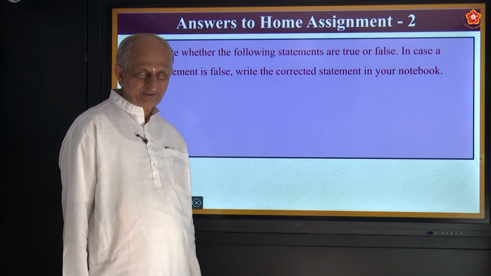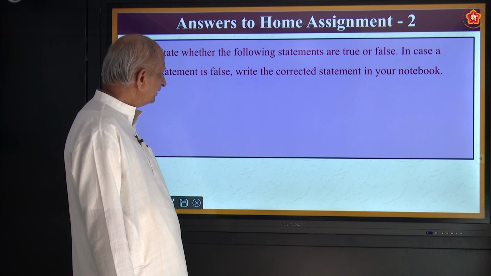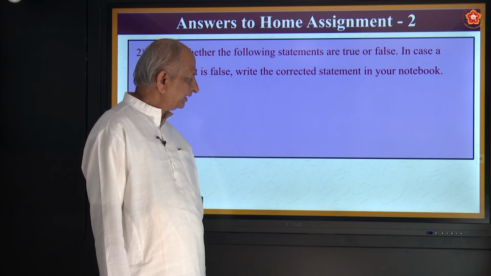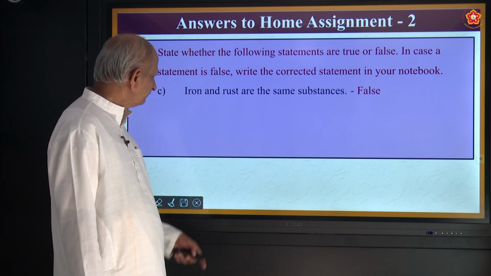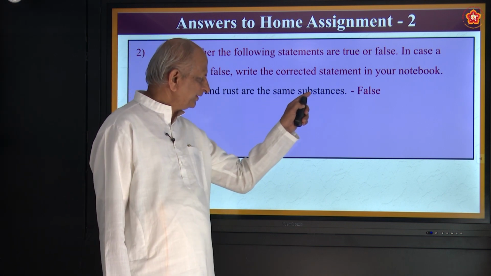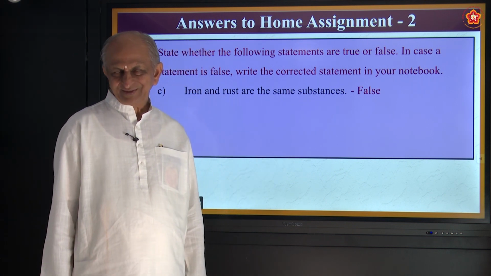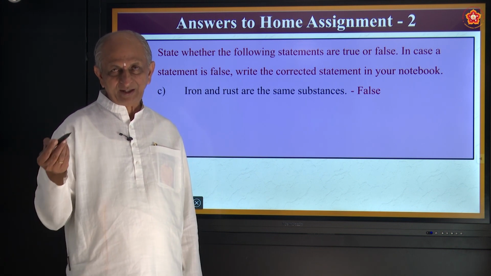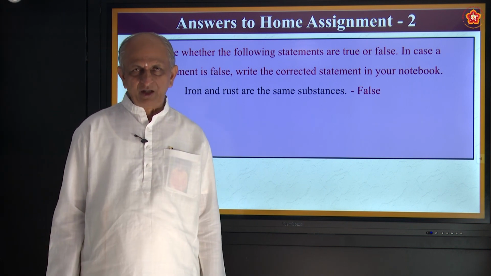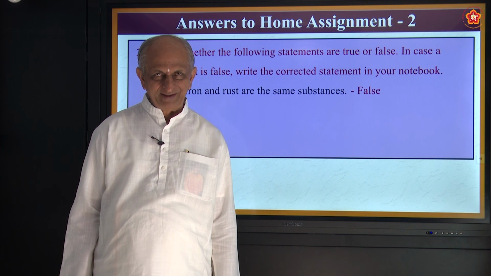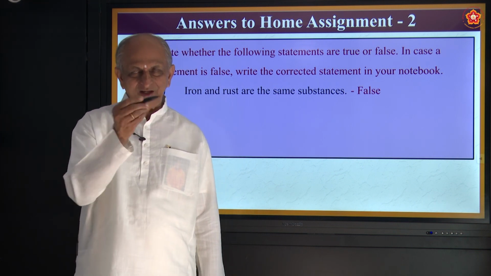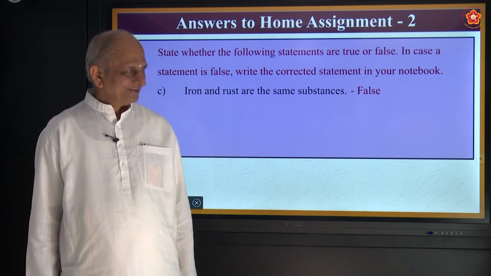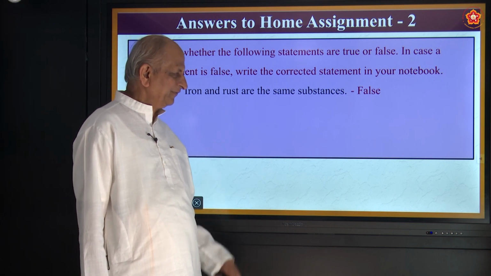One more last question is there. State whether the following statements are true or false. In case a statement is false, write the correct statement in your notebook. Iron and rust are the same substance. In the last class you have studied about rusting. In the rainy season, if iron is exposed, kept for a long time, it gets rusted. We have seen how the gate locks are rusted. Correct? So there, is it the one and the same or different, they are asking.